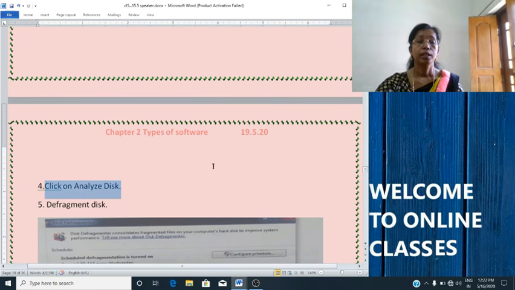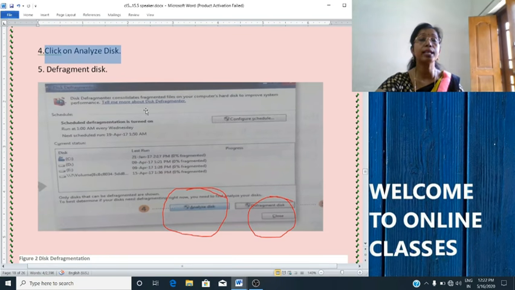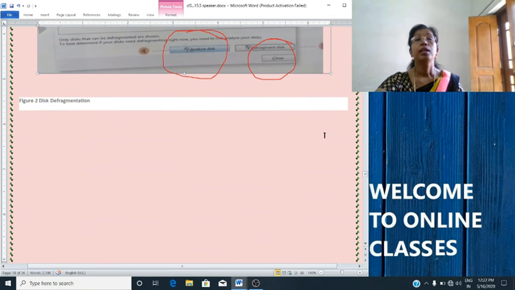Then in this disk defragmenter dialog box you will click analyze here. You can see this part here, analyze. Then the fifth option is defragment the disk. Here it is written, defragment the disk. Then close it. So these are the steps.